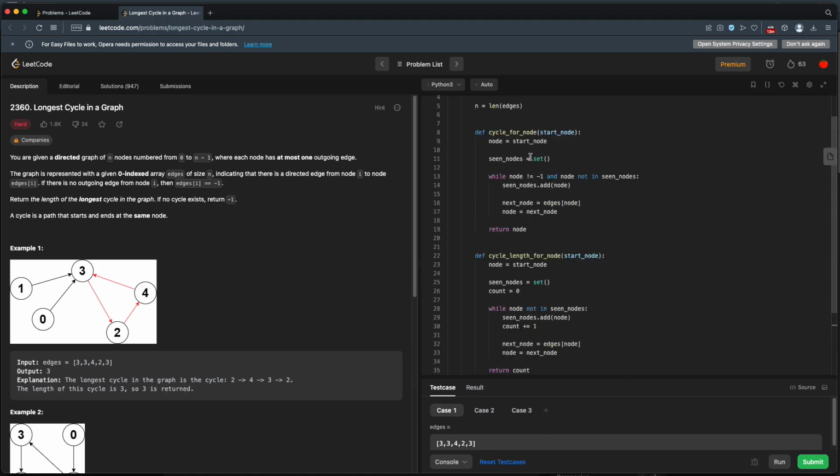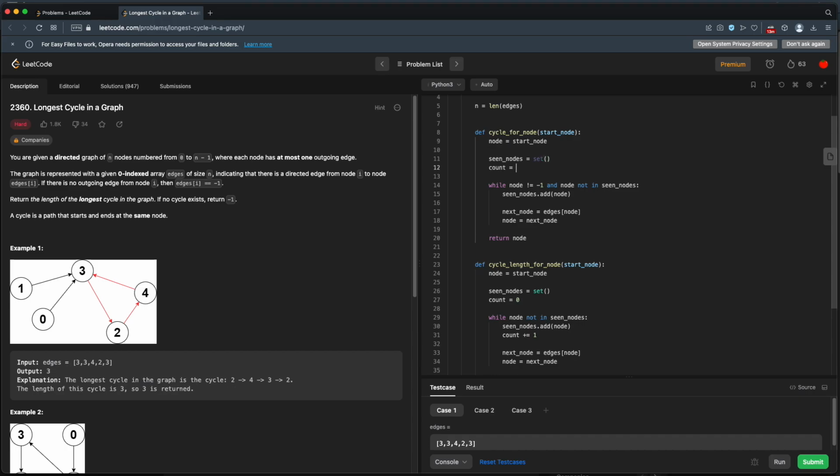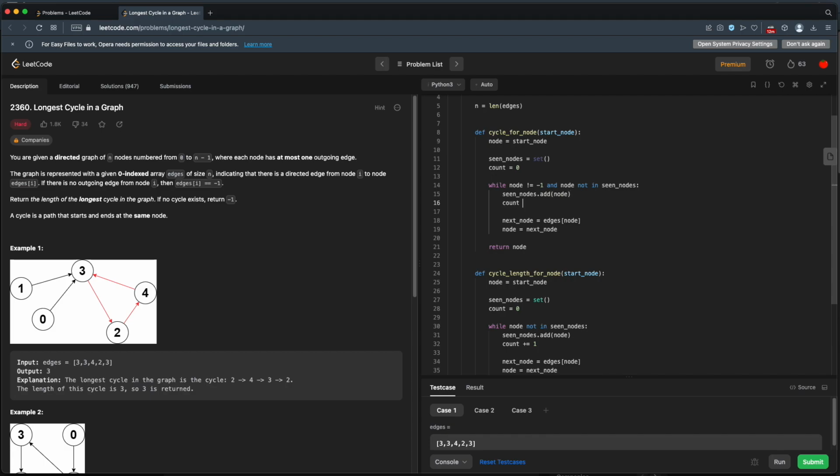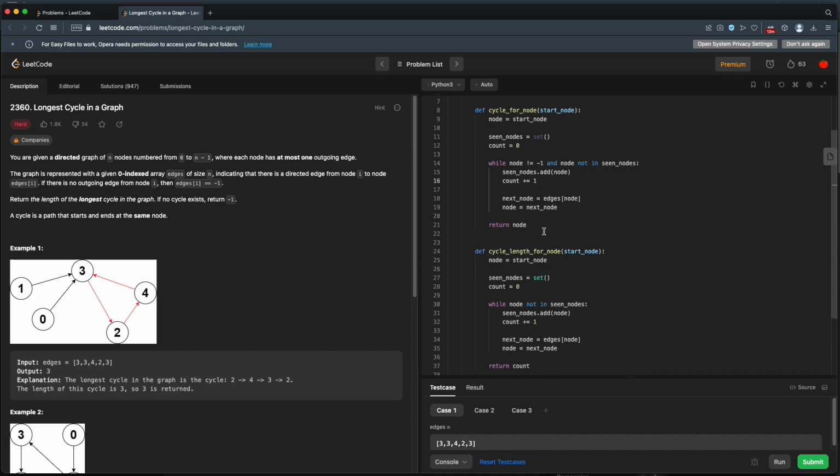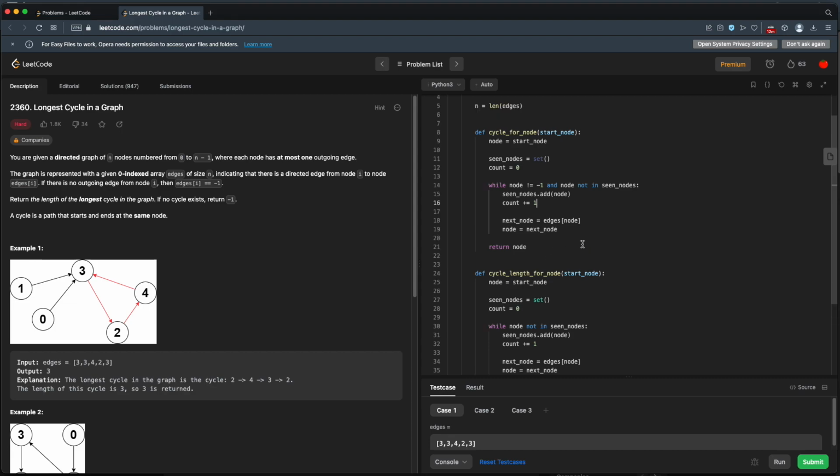All right, so the simplest one here is this while loop and this while loop look exactly the same. The count is the only difference. So what if we kept track of the count in this one? Would that work? Let's see. Let's have some count. We'll set it to 0, and then we'll do the count plus 1 here. But then where do we return this count? So that's not quite going to do it. All right, so if we kept track of the count in our initial cycle for node, this will tell us where we are in this particular cycle.